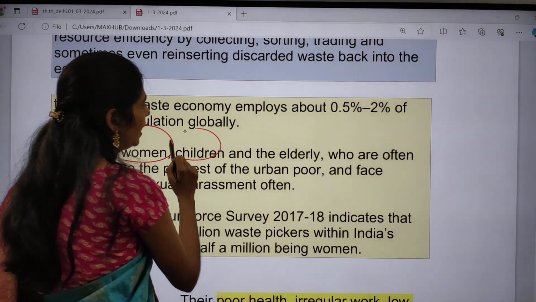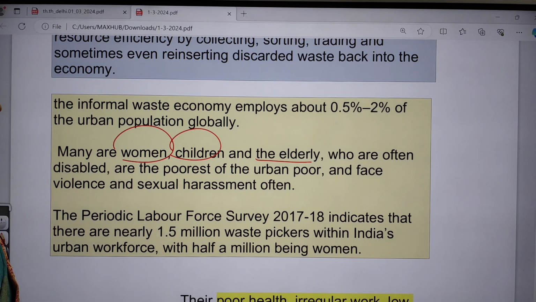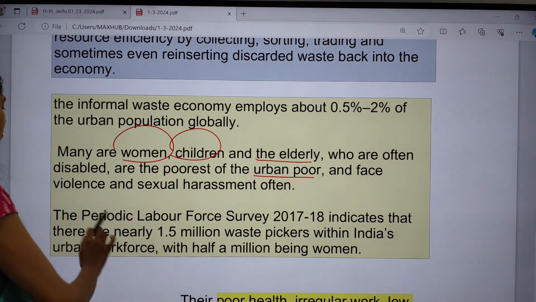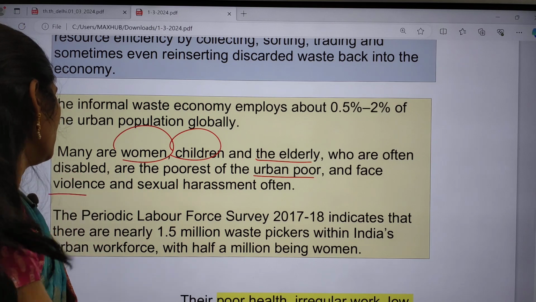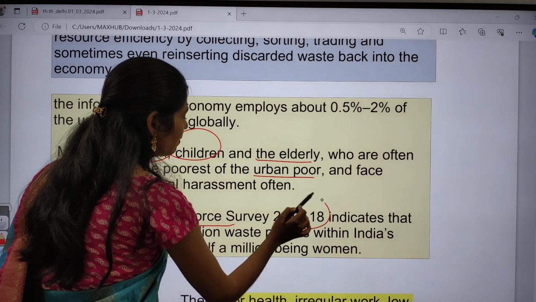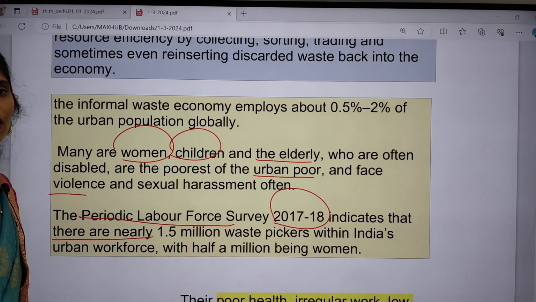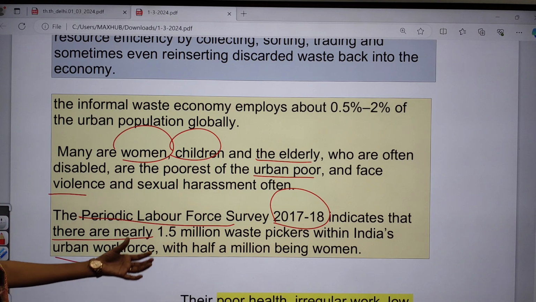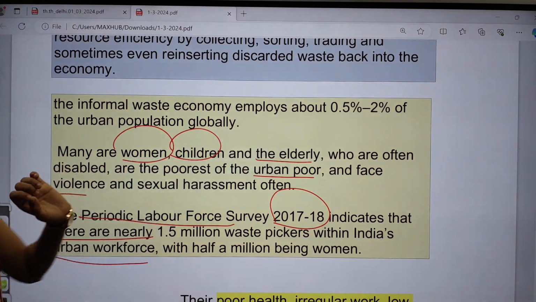were women, children and elderly people. Even people who are disabled are working in this informal waste sector. They are the poorest of the urban poor, and they face violence, and many times they also face sexual harassment. The Periodic Labour Force Survey 2017 to 2018 indicates that there are nearly 1.5 million waste pickers within India's urban workforce, including about 500,000 women who are working as informal waste pickers.